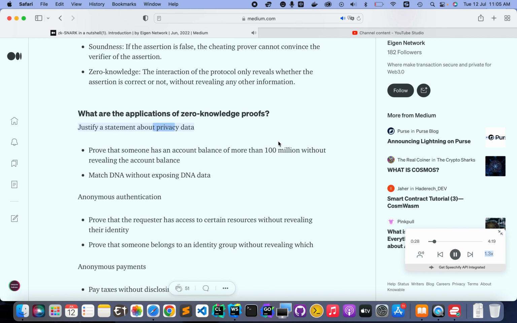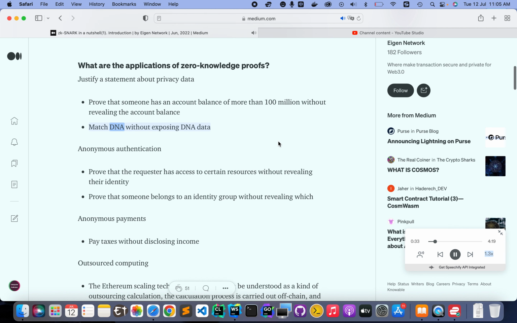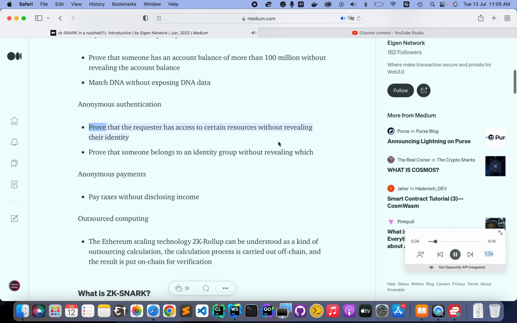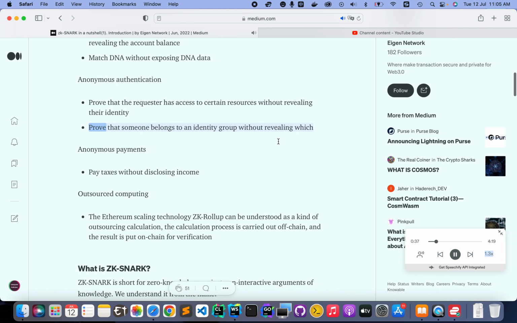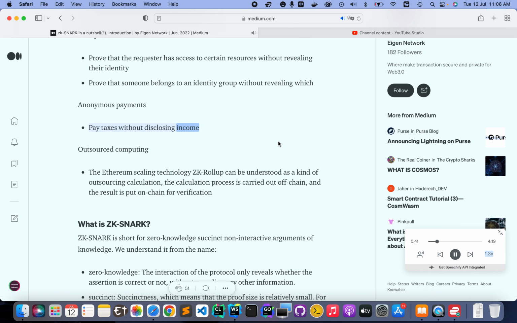Justify a statement about privacy data. Prove that someone has an account balance of more than 100 million without revealing the account balance. Match DNA without exposing DNA data. Anonymous authentication. Prove that the requester has access to certain resources without revealing their identity. Prove that someone belongs to an identity group without revealing which. Anonymous payments. Pay taxes without disclosing income.